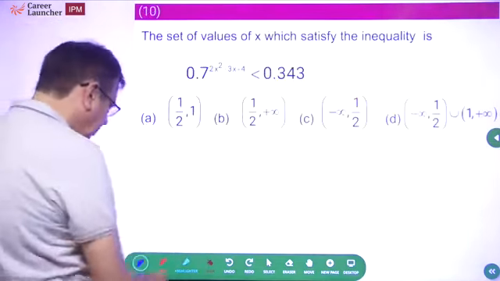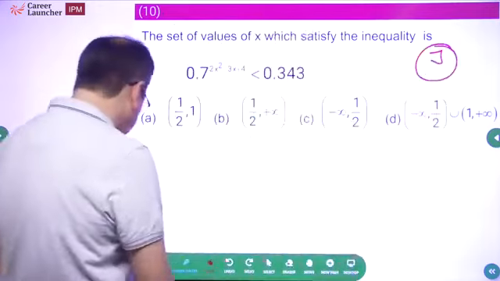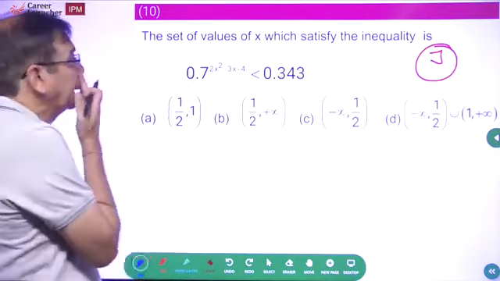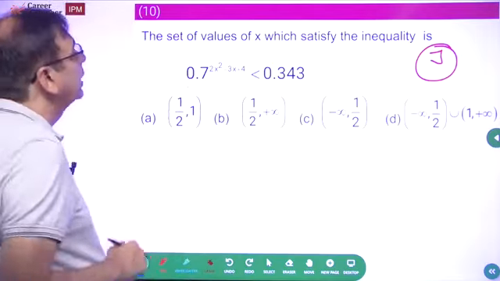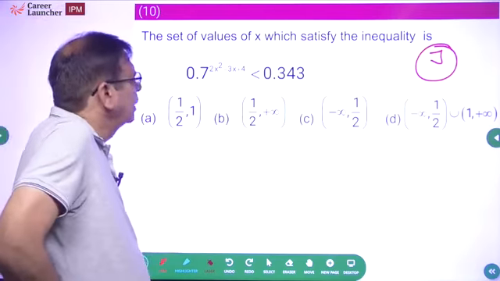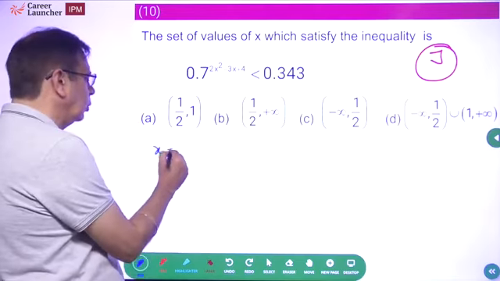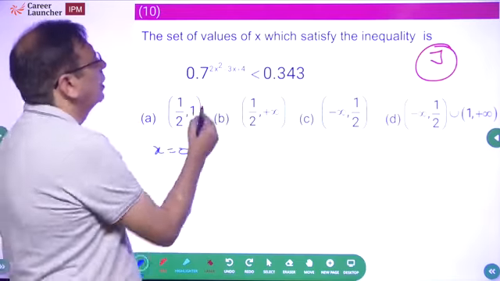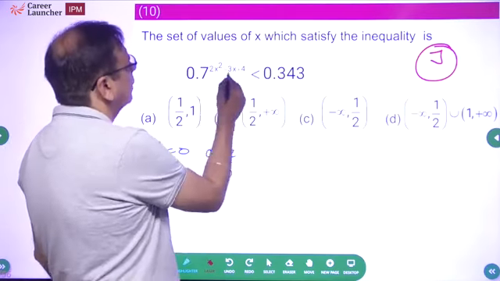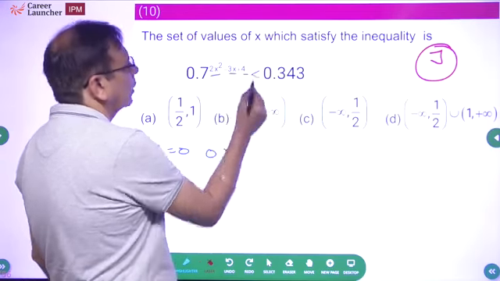Another jugaad question. All these inequality questions, please remember, are our jugaad questions. What we will do is substitute values in the set of values of x which satisfy this inequality. Which is the simplest value to take? X equal to 0. If x is equal to 0, the left hand side becomes 0.7 raised to power 4, since it is 0 minus 0 plus 4.